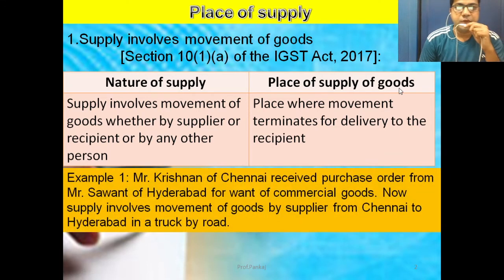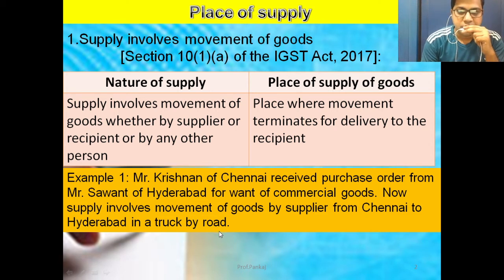For example, Mr. Krishnan of Chennai received a purchase order from Mr. Sawant of Hyderabad for commercial goods. Supply involves movement of the goods by the supplier from Chennai to Hyderabad in a truck by road.